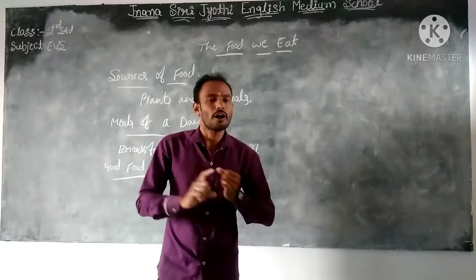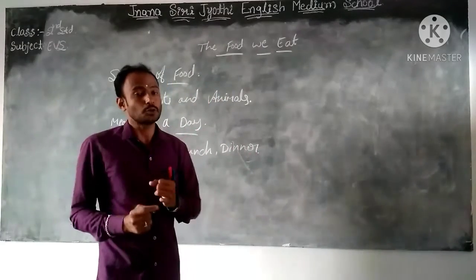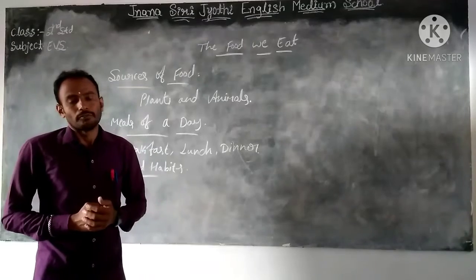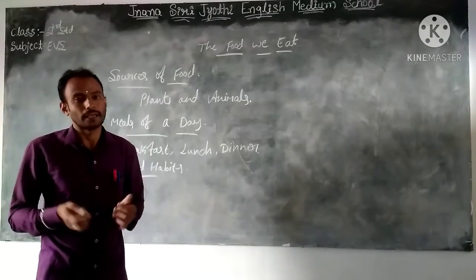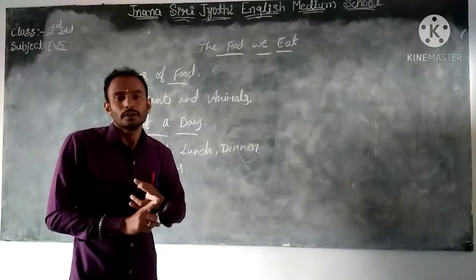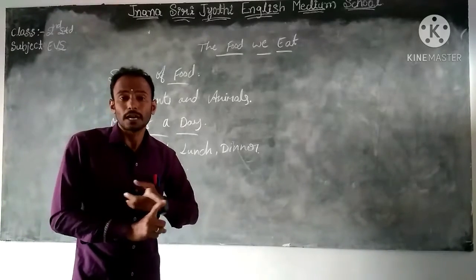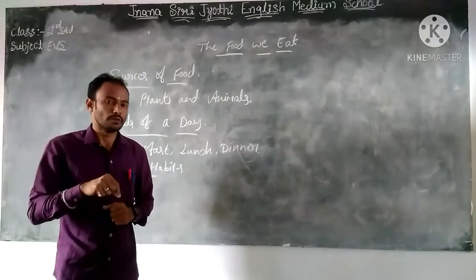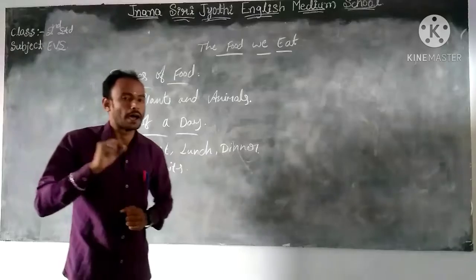For example, our farmers try to grow food materials like wheat, ragi, jowar, and some vegetables and also fruits. So these are all food that comes from plants.